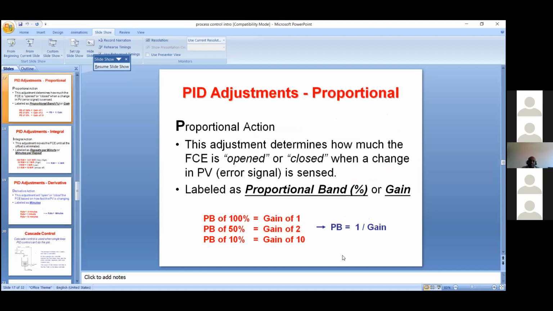Proportional action, as we have said, determines how much the final control element, FC, is opened or closed when a change in PV is sensed. It is called proportional band in percentage, or gain. A proportional band of 100% is equal to gain 1, 50% is gain 2, 10% is gain 10.